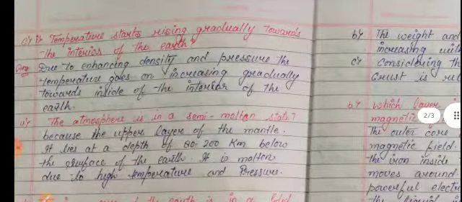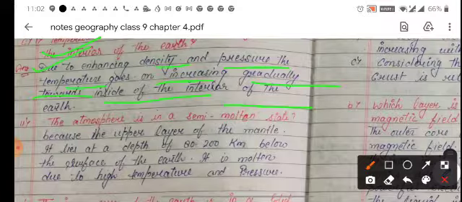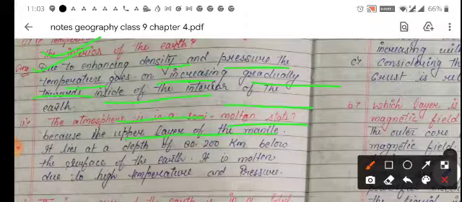Now, next question. Temperature rises gradually towards the interior of the Earth because of increasing density and pressure; the temperature goes on increasing gradually towards the inside of the Earth. The third: the asthenosphere is in a semi-molten state because the upper layer of the mantle lies at a depth of 80 to 200 kilometers below the surface of the Earth, and it is molten due to high temperature and pressure.